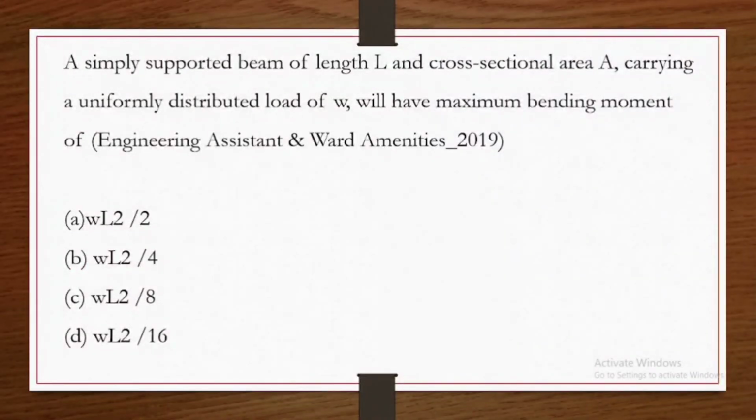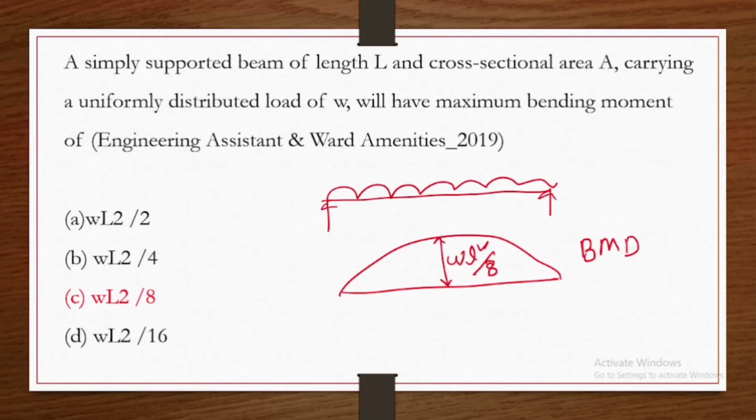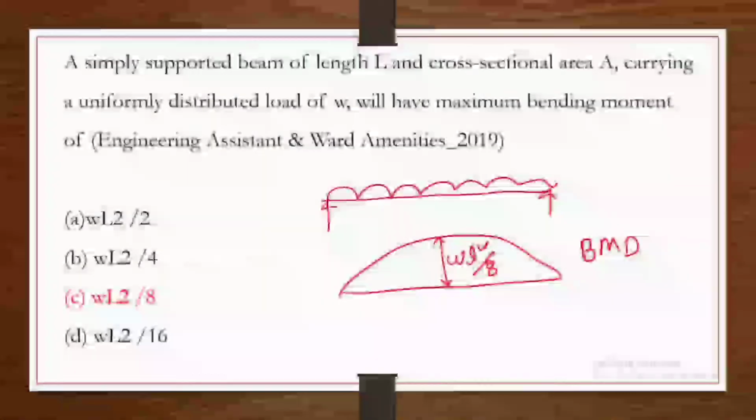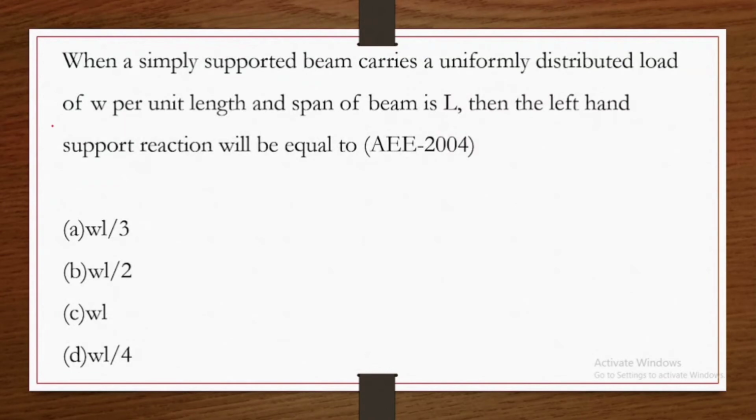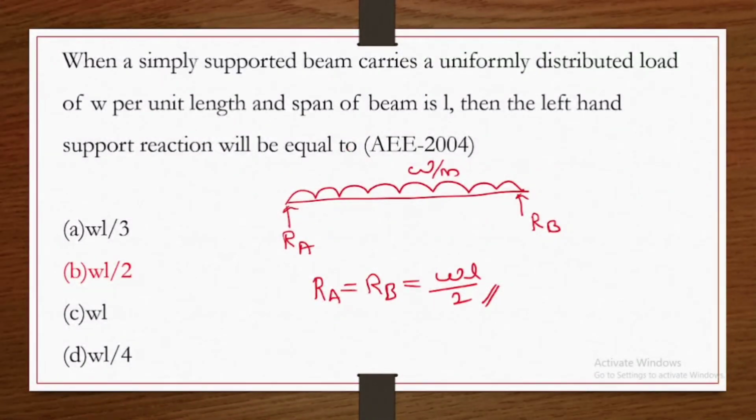Next question. A simply supported beam of length L and cross-sectional area A carrying a uniformly distributed load of W will have maximum bending moment of WL square by 8. Option C is the correct answer. Next question. When a simply supported beam carries a uniformly distributed load of W per unit length and span of beam is L, then the left hand support reaction will be equal to option B, WL by 2.